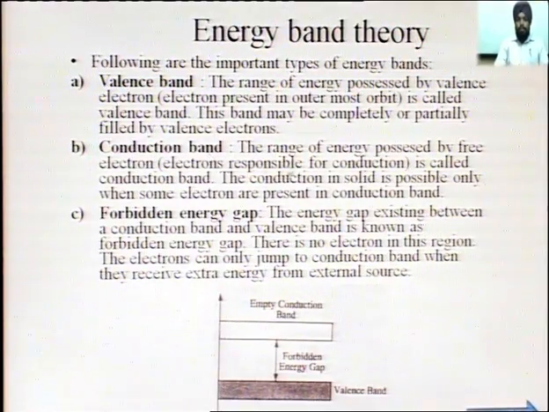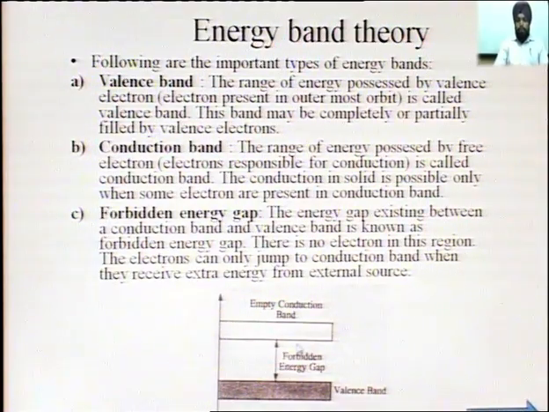Second is the conduction band. The range of energy possessed by free electrons, those electrons which are responsible for the current conduction. A valence electron can be made free when we supply energy to it. After getting energy, the valence electron becomes free, and the range of energy possessed by free electrons is called the conduction band. The conduction in a solid is possible only when some electrons are present in the conduction band.